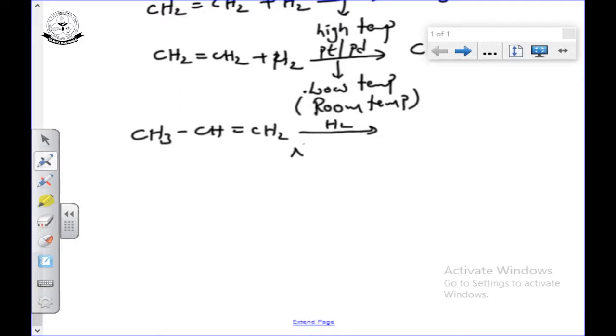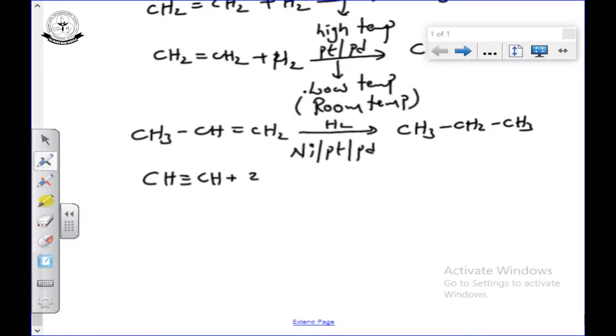We can use either nickel or platinum or palladium. We can get the alkane CH3 CH2 CH3. The same thing you can take for the alkyne, CH triple bond CH, plus 2 moles of hydrogen. With the same catalyst, nickel or platinum or palladium, we can get CH3 single bond CH3. So, the process I already told you is the catalytic hydrogenation.